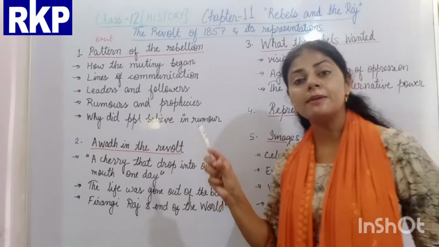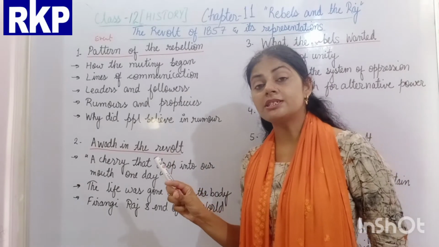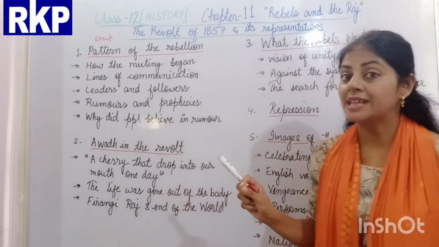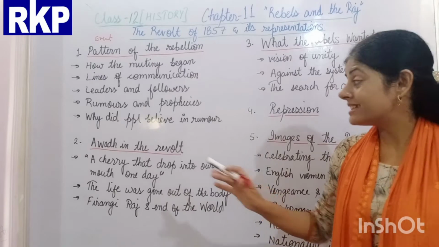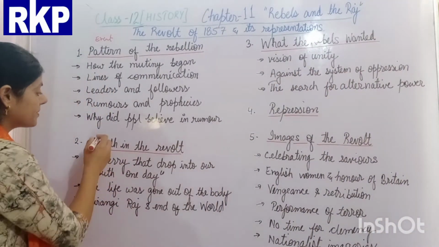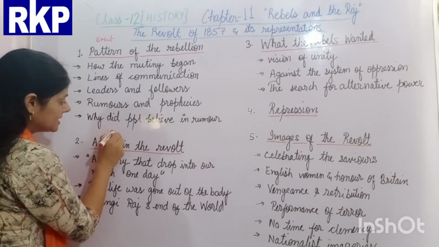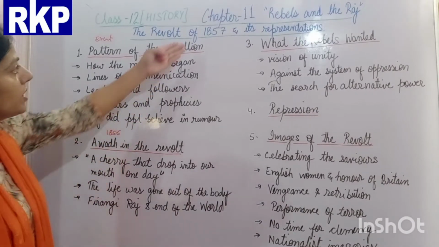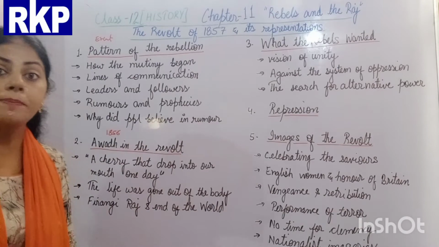Awadh is a very important state during the time of the revolt, because soon after its annexation the revolt began. Awadh was annexed by the Britishers in 1856, and in 1857 the revolt began.